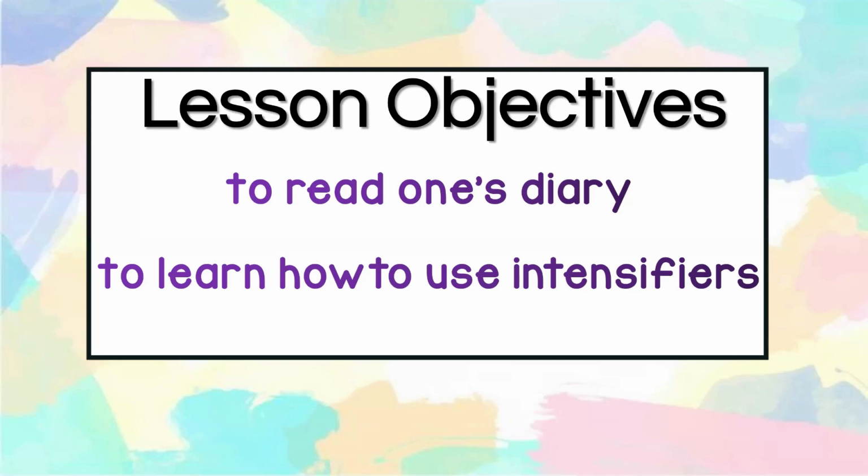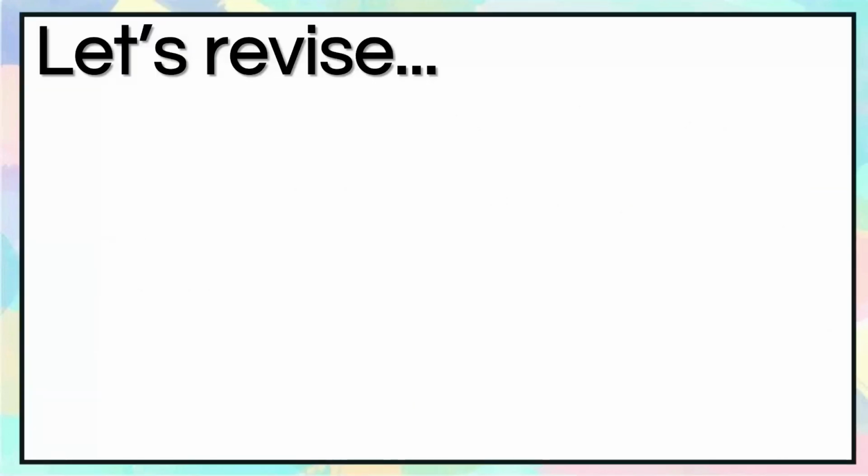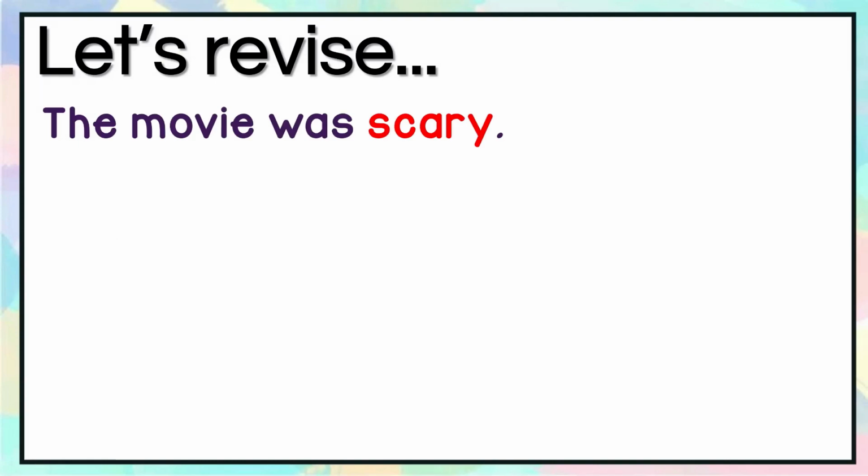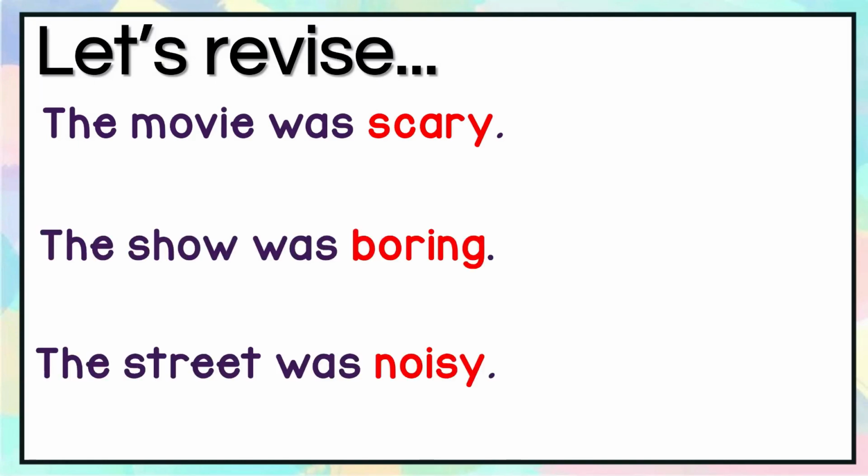So now class, before we start, let's revise a little bit about our previous lesson. If you still remember, we learned how to describe past events on pages 76 and 77. From these structures, if you look at the red words, scary, boring, noisy, these are the words that describe the noun.